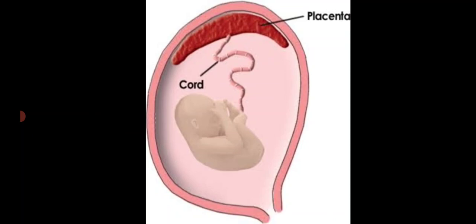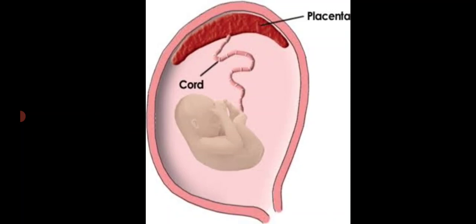The next process is called placentation. In this picture you can see the fetus is connected with the placenta. What does placenta mean? It is an endocrine organ which is formed during pregnancy.